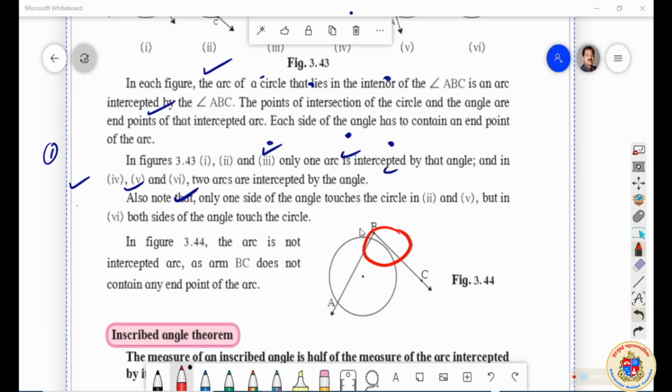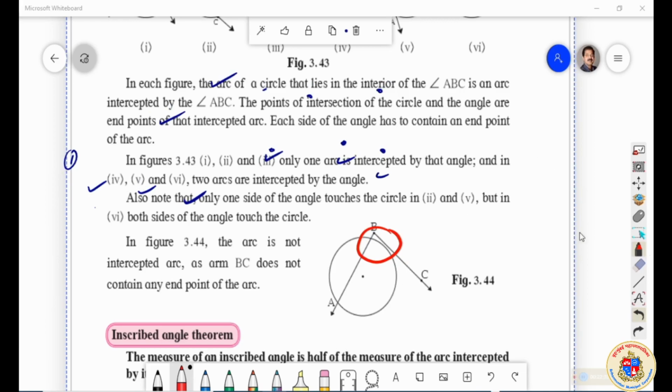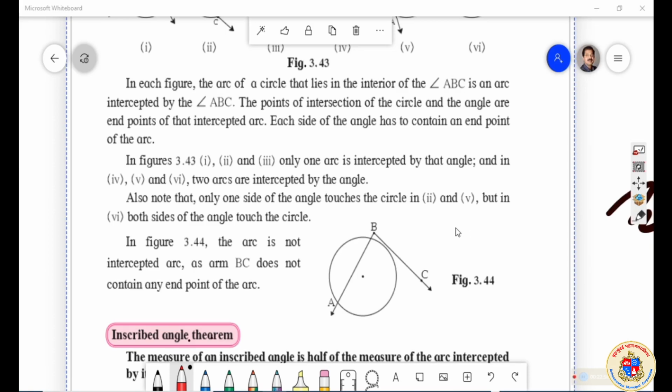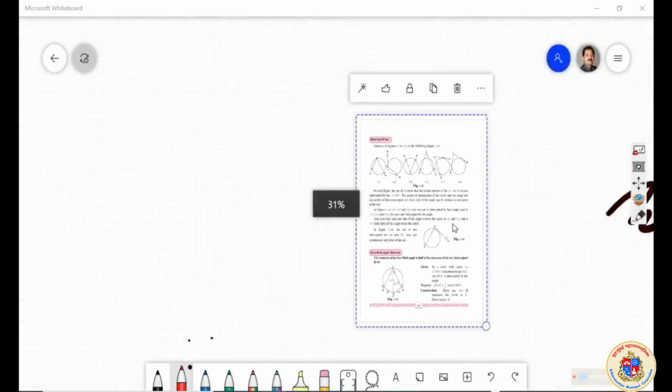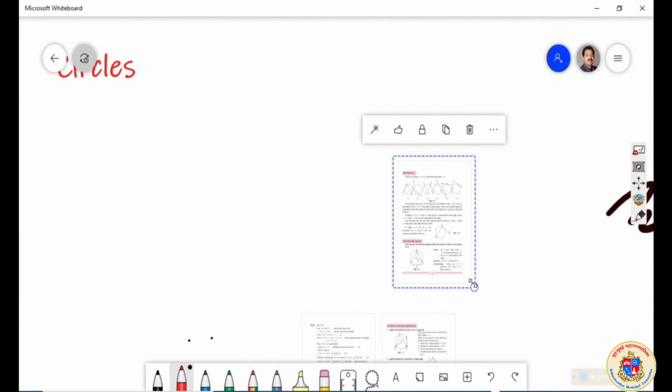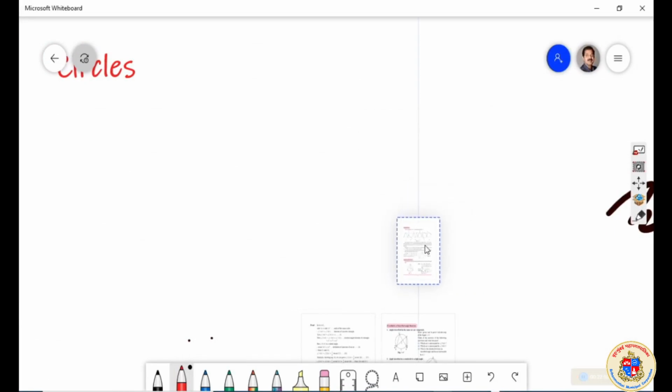What basically you have to understand is that the inscribed angle is there, the intercepted arc is there. When we combine the concept of both the inscribed angle and the intercepted arc, we can develop a theorem which we name the inscribed angle theorem. What is that inscribed angle theorem? Let us see what the theorem is.